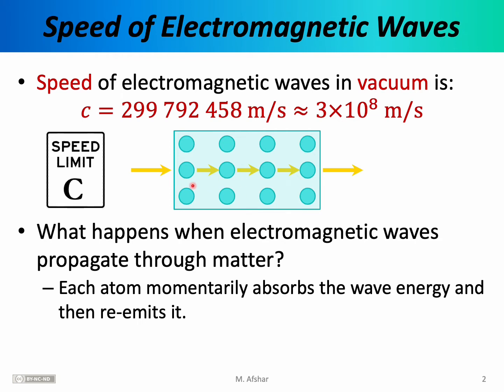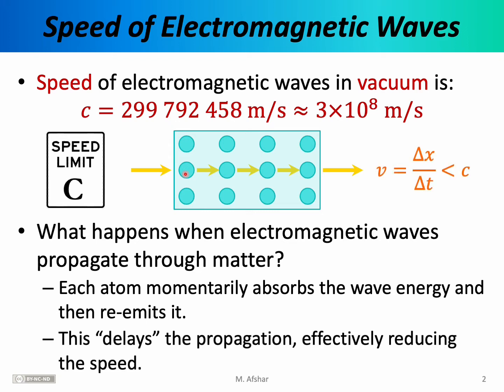The result is that as the electromagnetic wave propagates through, let's say, a piece of glass, it is repeatedly absorbed by the silicon dioxide molecules inside glass. Each one of these absorptions essentially delays the propagation by a very, very short fraction of a second. This effectively reduces the speed of the electromagnetic waves as it passes through the medium.